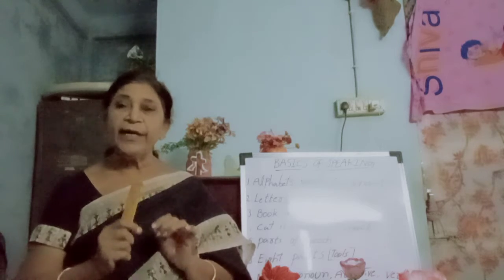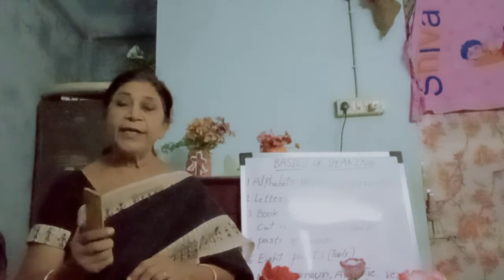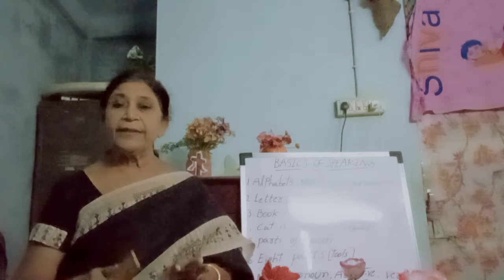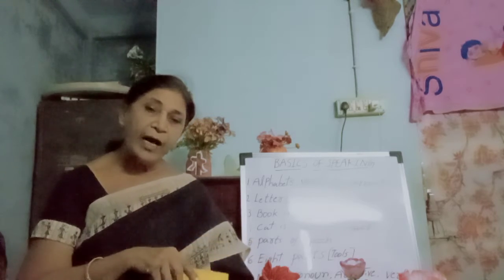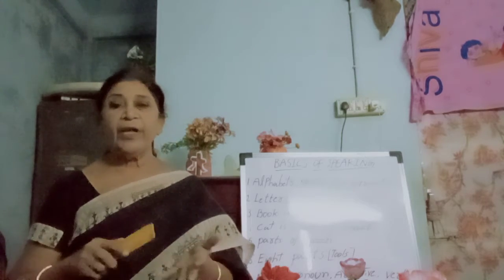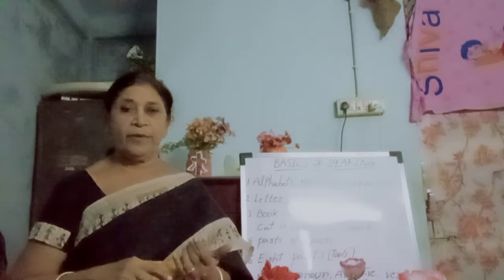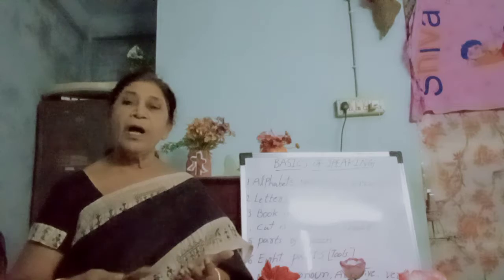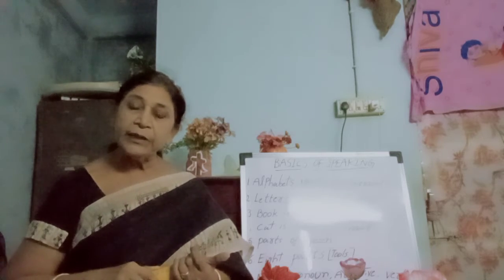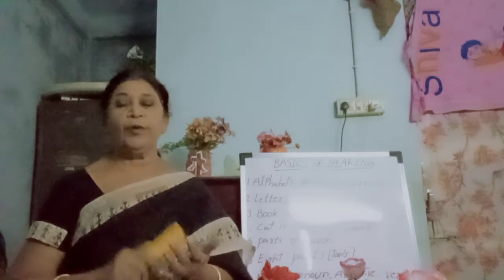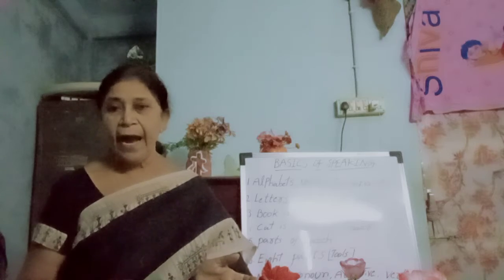So that is the only difference between adjective and adverb. An adjective adds something to the noun. An adverb adds something to the verb or qualifies the verb. So that is called an adverb.